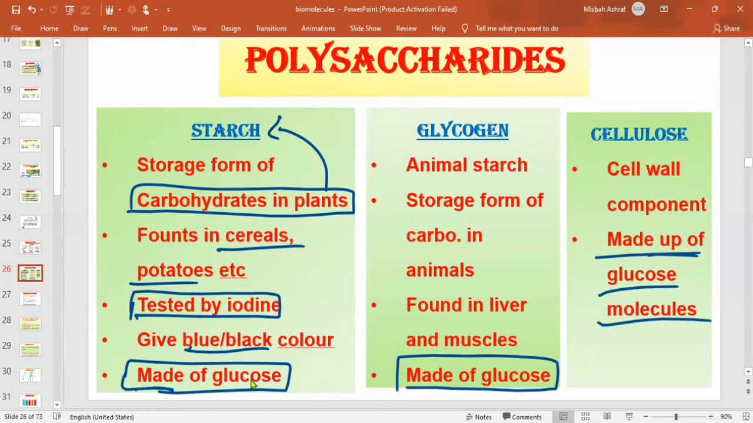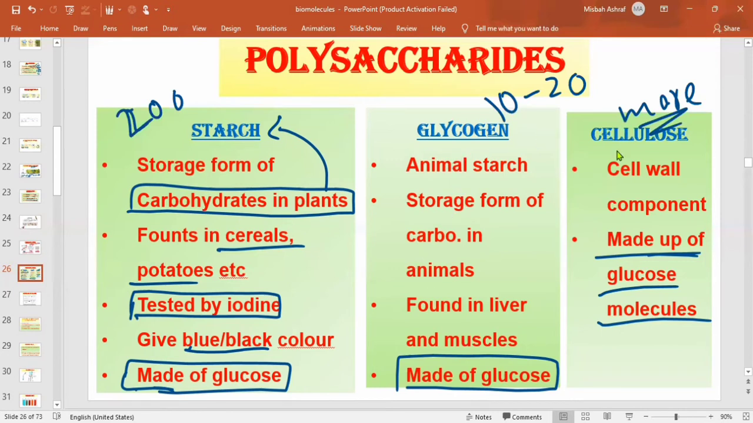Difference is in the number of the glucose molecules and in the type of the glucose molecules, because there are 2 types of glucose which exist in nature. One is alpha and one is beta. So the difference in starch, glycogen and cellulose is they all are made up of glucose, but they have different types of glucose. Some will have alpha and some will have beta, and they have different numbers of glucose. Like glycogen, it has 10 to 20 glucose molecules. Starch has 200 or more glucose molecules, and it has even more than 200. Cellulose can have more glucose molecules.